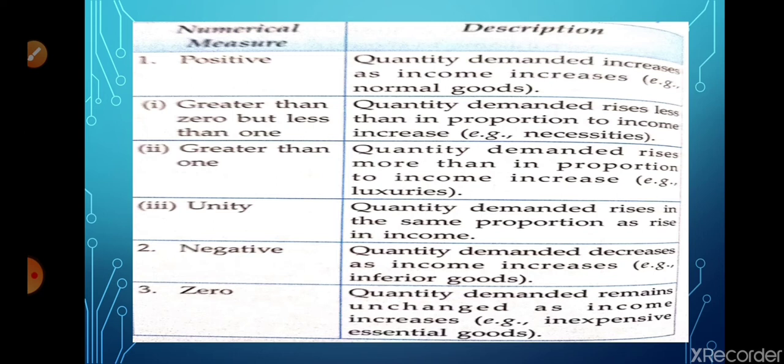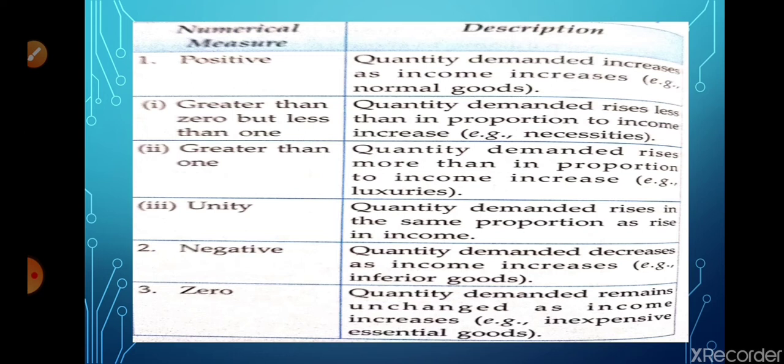So now we are going to discuss negative. Negative means whenever the impact of the income is inverse on the quantity demanded. For example, income increases, then quantity demanded falls.